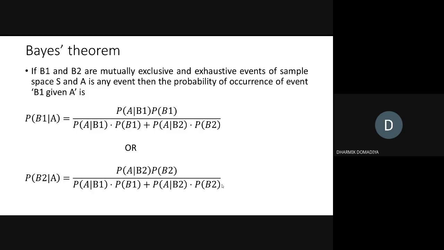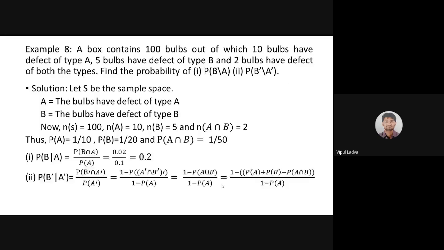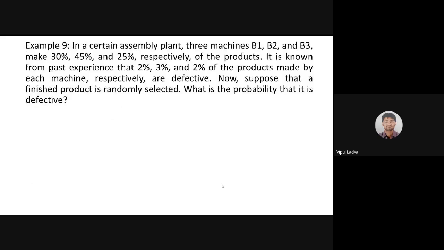Like in the previous question, it was a question about a defective piece. We have to find the defective piece, and there were three machines, B1, B2, and B3. Here the question is, we have to find the machine from which the defective piece occurred. For your help, let me go to that particular slide, which will help you a lot. I am just taking this example for that. Okay, this is the example in front of all of us now.